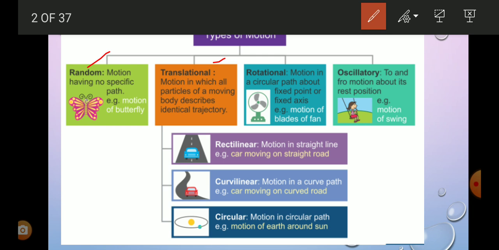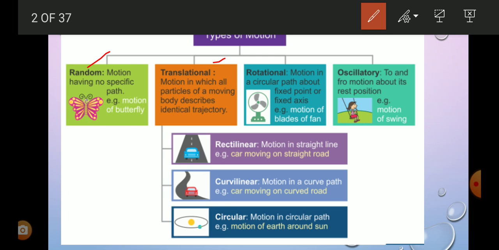This to and fro motion about its rest point, that is from mean position to extreme position, it goes and it comes back to the mean position. This kind of motion is called oscillatory motion. Example, motion of a swing, or motion of a pendulum in a clock, right? So these are the main four types of motion.